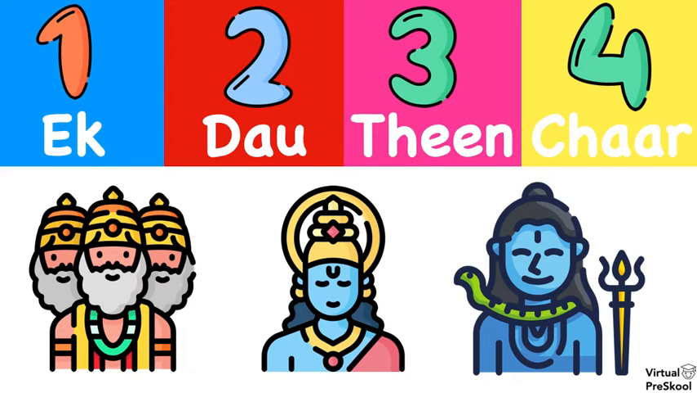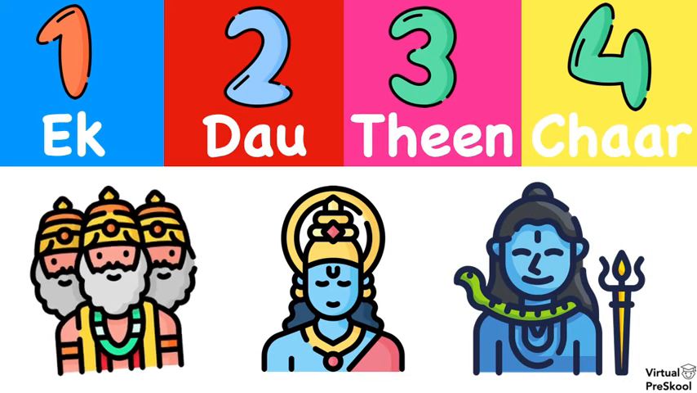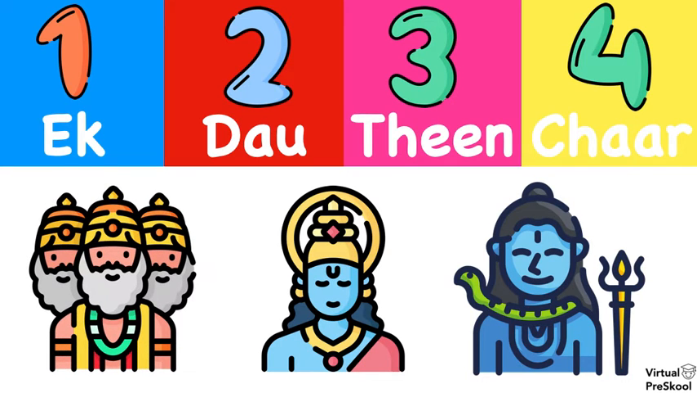There are 3 gods. God in Hindi is Bhagwan. And this first one is Brahma, the creator of the universe. The second one is Vishnu, the protector of the universe. And the third one is Shiv. He's the god of change.